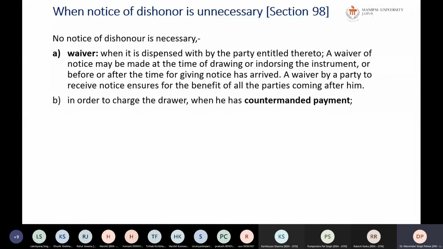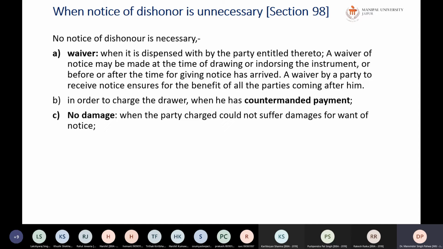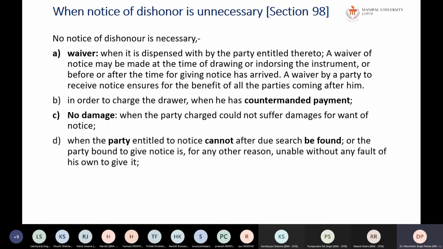Next, no notice of dishonor is necessary in order to charge the drawer when he has countermanded the payment, because he has actually countermanded the payment, he has actually not made the payment. So he himself knows that he has not made the payment, so no notice is required. Next, no damage: when the party to be charged could not suffer damage by want of the notice, then there is no need of giving the notice. The parties who are intended to be affected should be given notice properly.